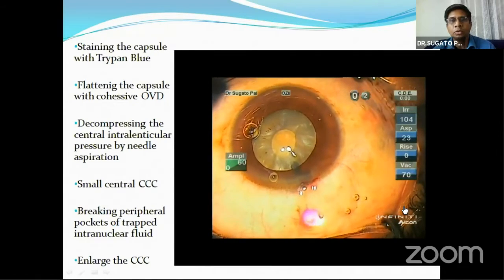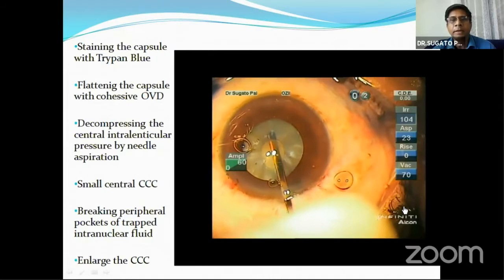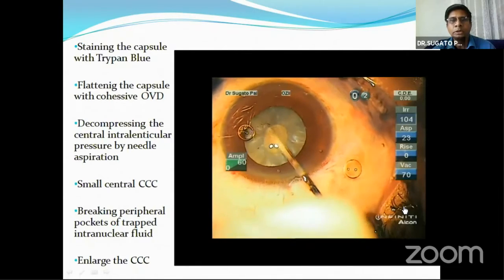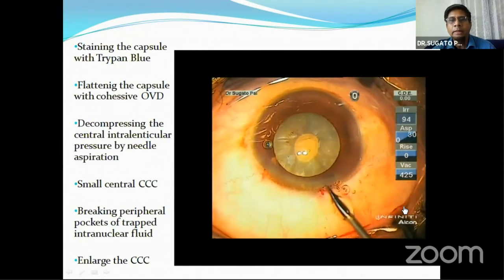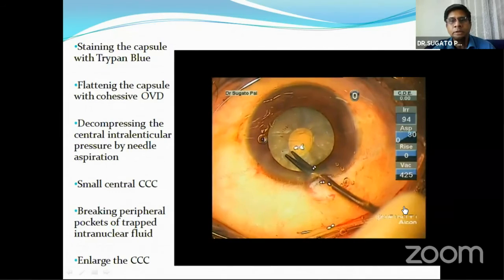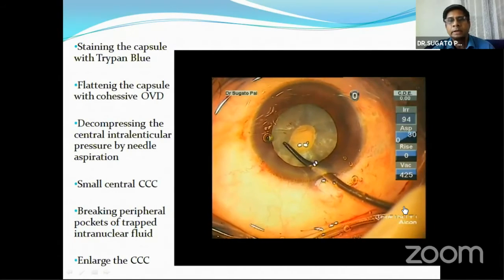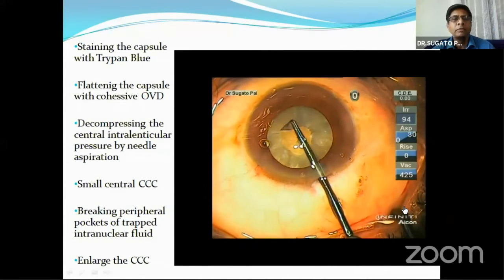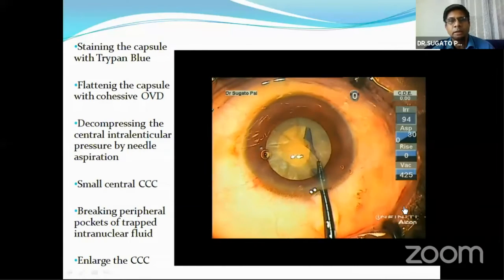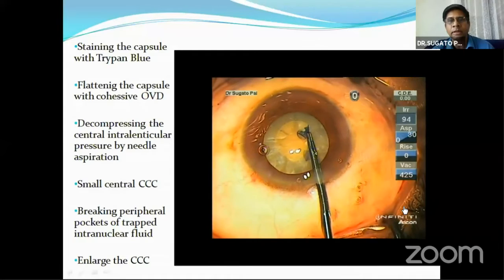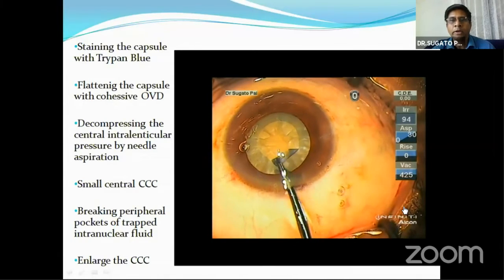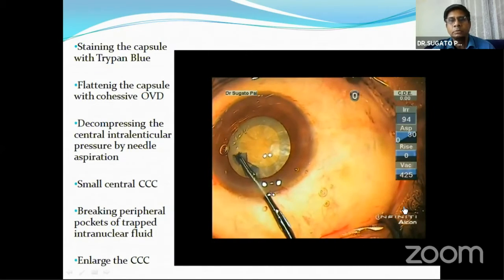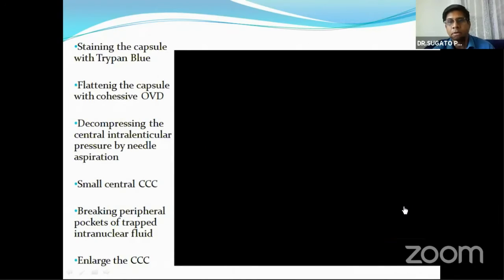So after aspiration, I do a small central CCC, then I break the internuclear fluid pocket which is trapped in the periphery by gentle wash and also by tapping over the capsule, and then I extend the CCC, making a larger CCC by giving a tangential cut with a Vannas scissor and then extending the rhexis. So it involves two processes. One is the central puncturing and decompressing the central portion, then decompressing the peripheral pockets, and then enlarging the rhexis. In this way, I prevent rhexis runout in most of my cases. In fact, in all my cases, if I'm vigilant.